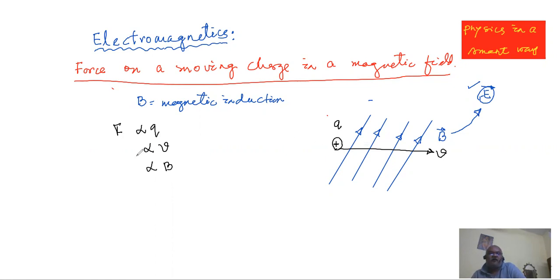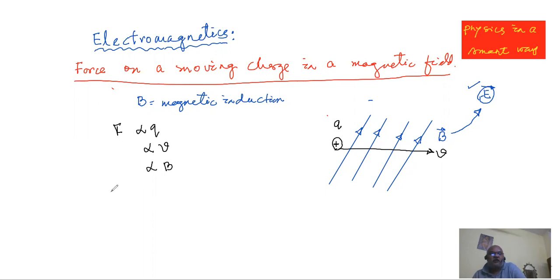So our common sense says the force must depend on the charge, on velocity, and on B. But we bank upon the help of our early experimenters, and they have already seen that when the charge is increased, the force gets a proportional increase. The same thing happens with velocity, and the same thing happens with magnetic field.